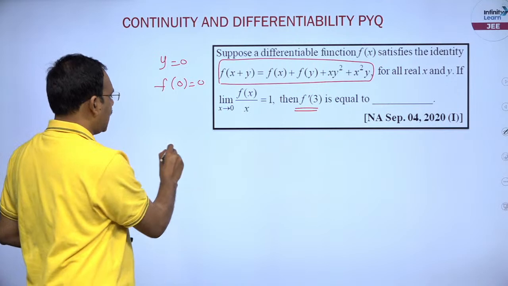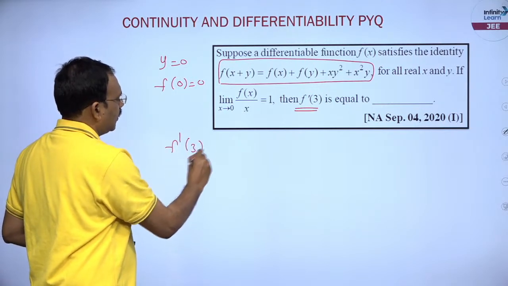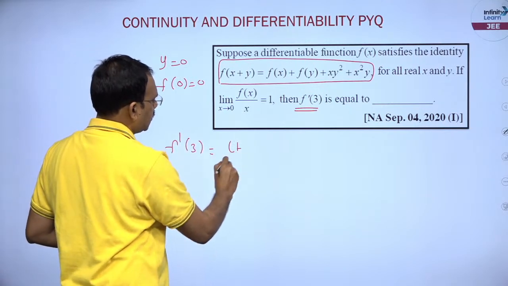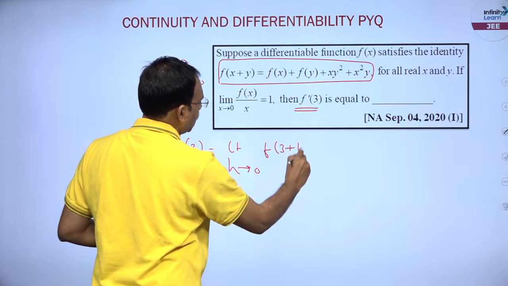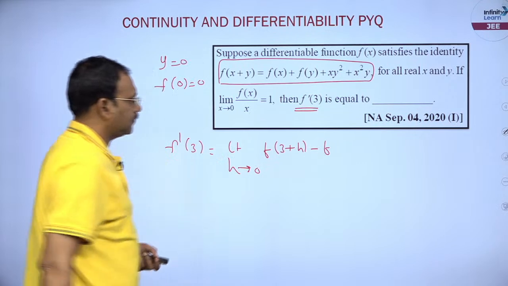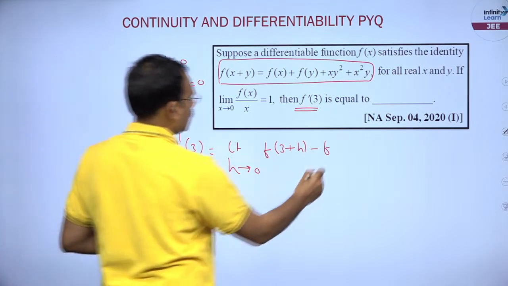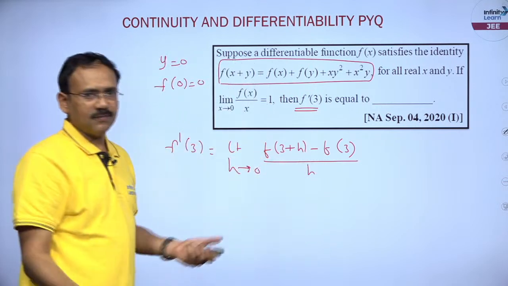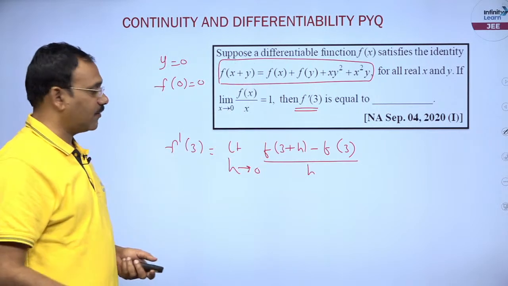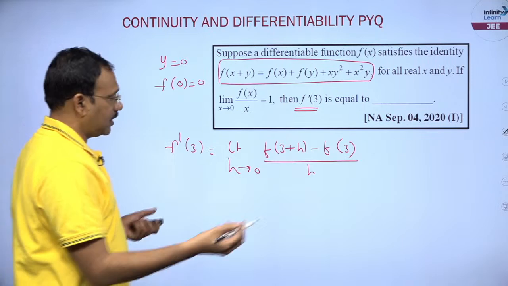Here, can I take f dash of 3 as limit h tends to 0 of f of 3 plus h minus f of 3 by h? Obviously, by the definition of differentiability, or derivative.